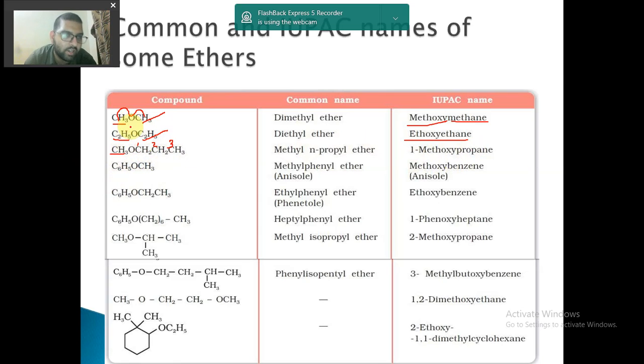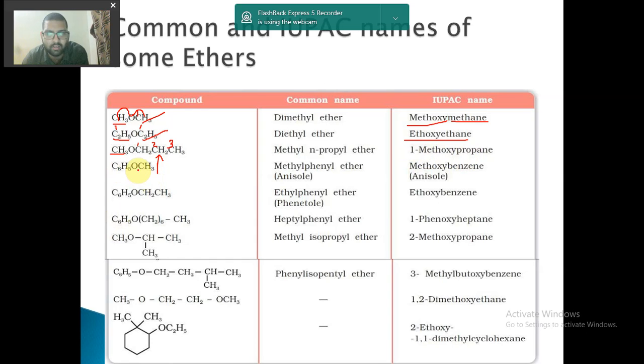Here why did we not number? Because if we number like this, one only will come. If we number like this, one only will come. If we number like this, one only will come. So that is why we are not numbering in the first two cases. But here this can be here also, and this can be here also. This can occupy here also. So here two cases are possible. That is why we have to number here. So we are writing methoxypropane.